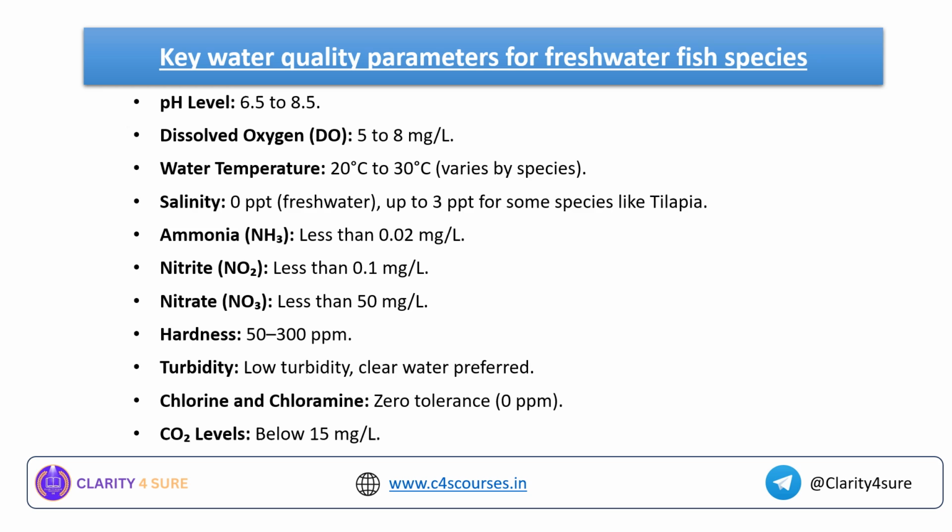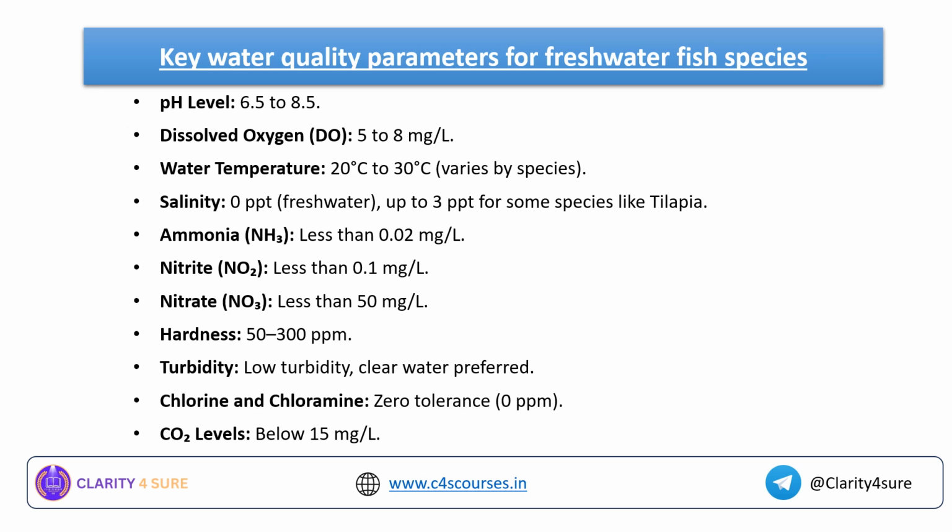Now coming to the key water quality parameters for freshwater fish species, because we already saw that carps are freshwater species. So what should be the pH level? The pH level should be 6.5 to 8.5. What should be the dissolved oxygen level? It should be 5 to 8 milligram per liter. What should be the water temperature?